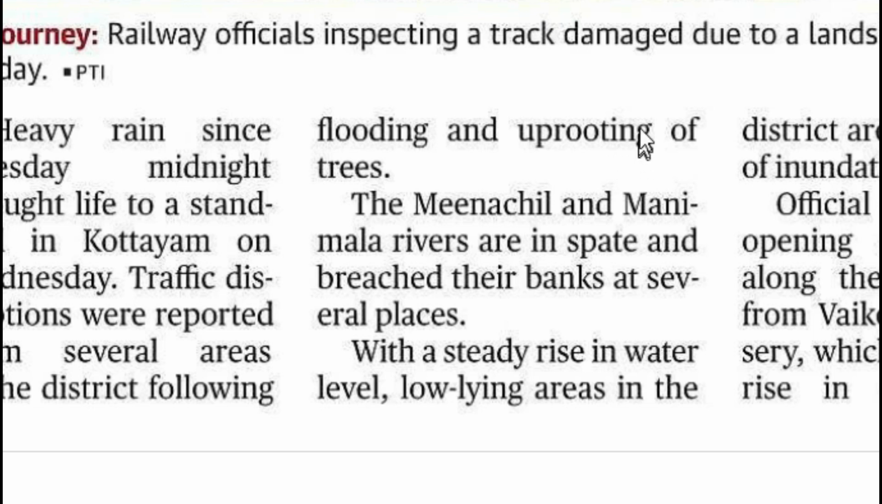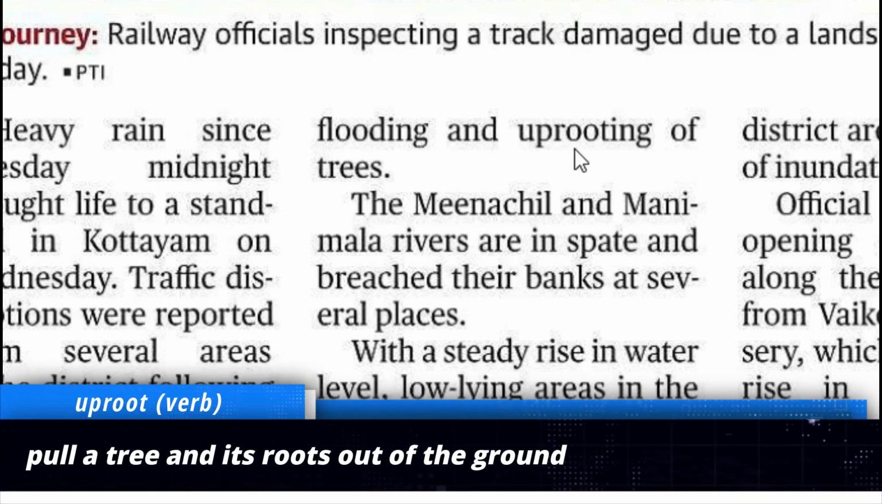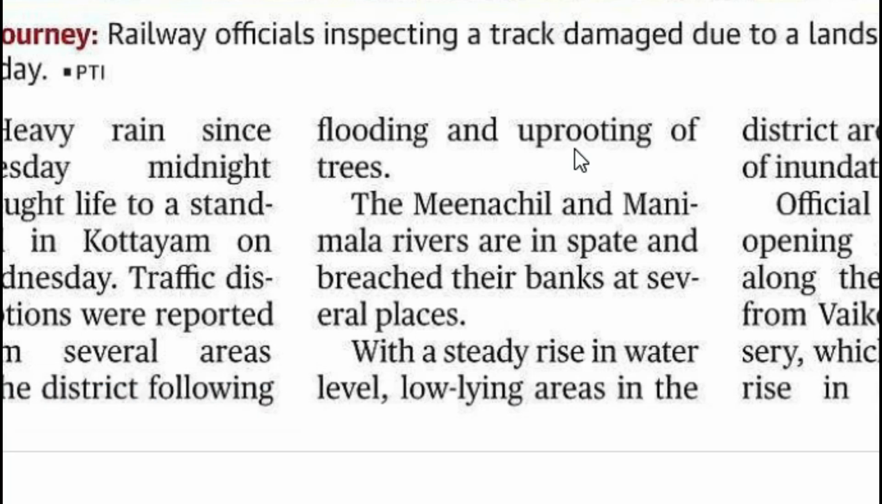If you look at the word uprooting, this actually comes from the verb uproot. Uproot as a verb means to pull a plant or tree and its roots out of the ground. So if you uproot a plant, you take the plant out of the ground with its roots. So many plants and trees were uprooted there.